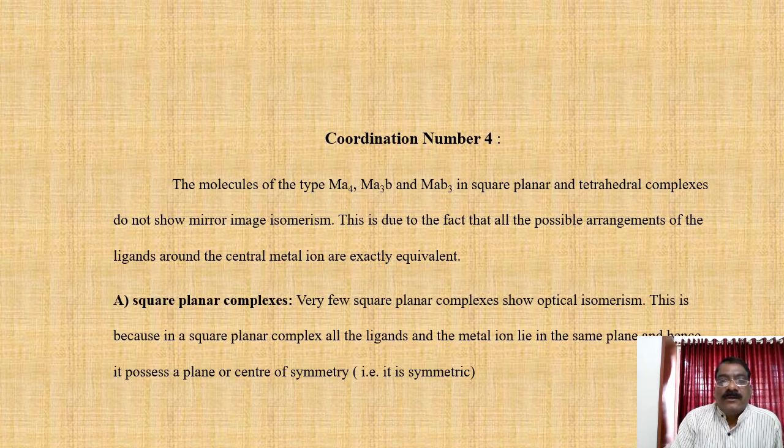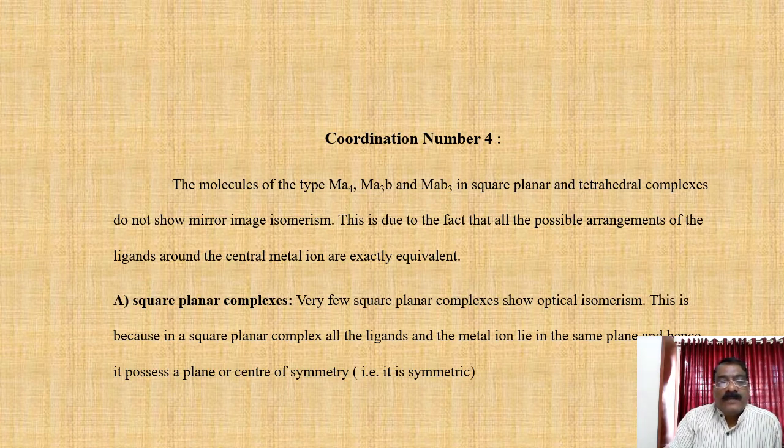First we see coordination number 4. The molecules of the type MA4, MA3B and MAB3 in square planar and tetrahedral complexes do not show mirror image isomerism. This is due to the fact that all the possible arrangements of the ligands around the central metal ion are exactly equivalent.